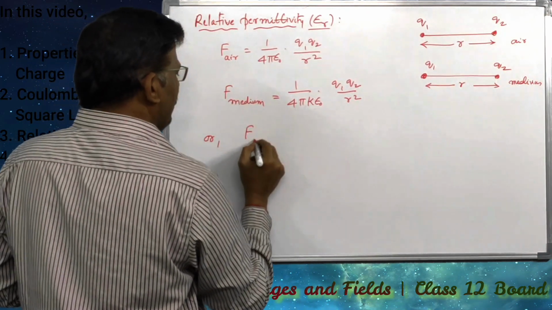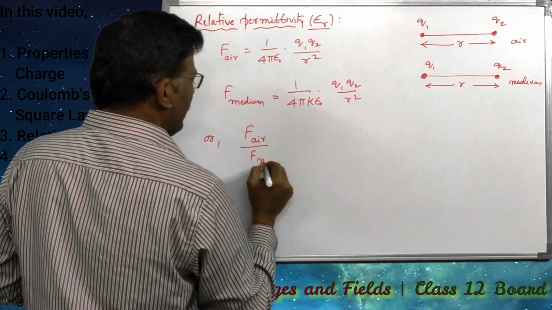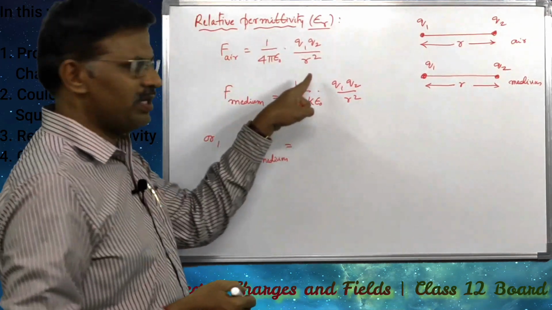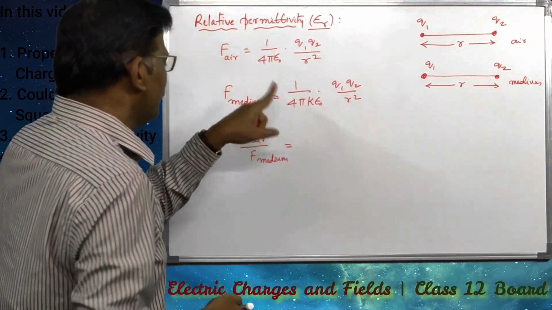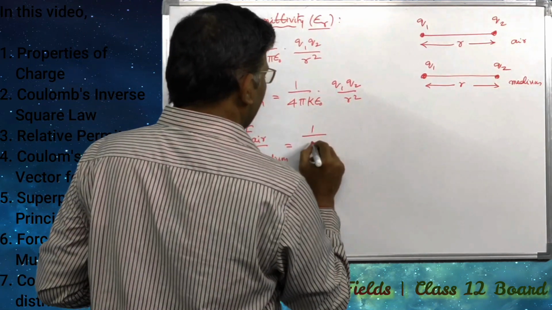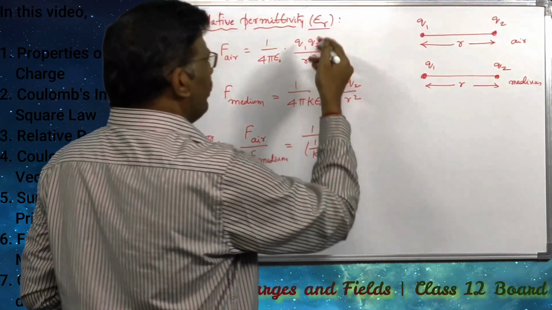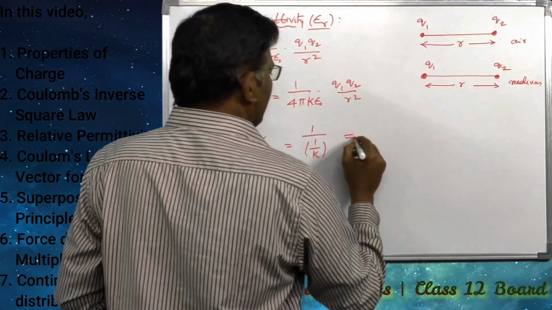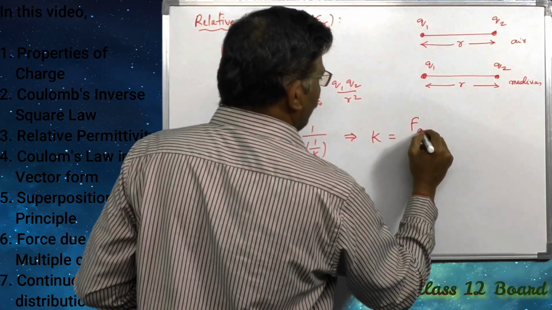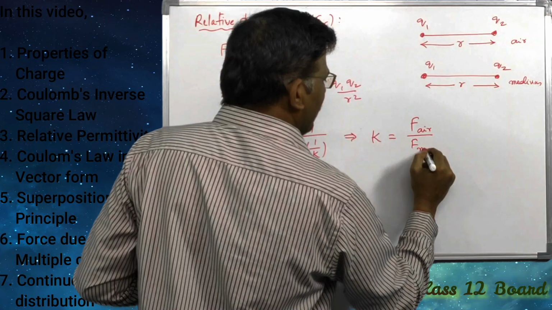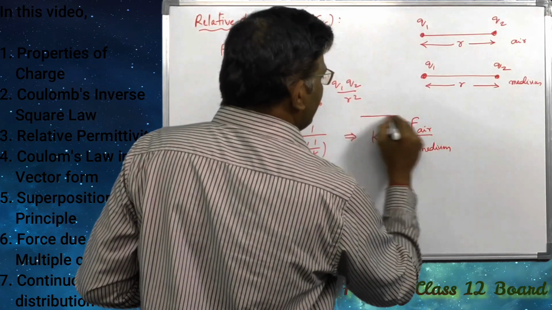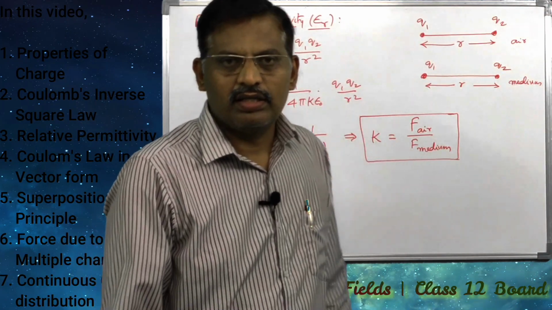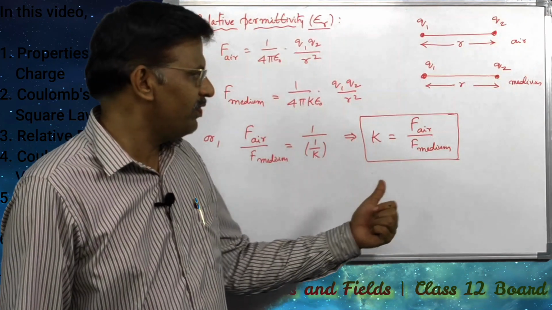So F air divided by F medium is equal to, see here, 1 by 4 pi epsilon naught cancels, Q1 Q2 by R square cancels, and 1 by 1 by k becomes k. That implies k is equal to F in air divided by F in medium. This is another definition for dielectric constant or relative permittivity in terms of forces.